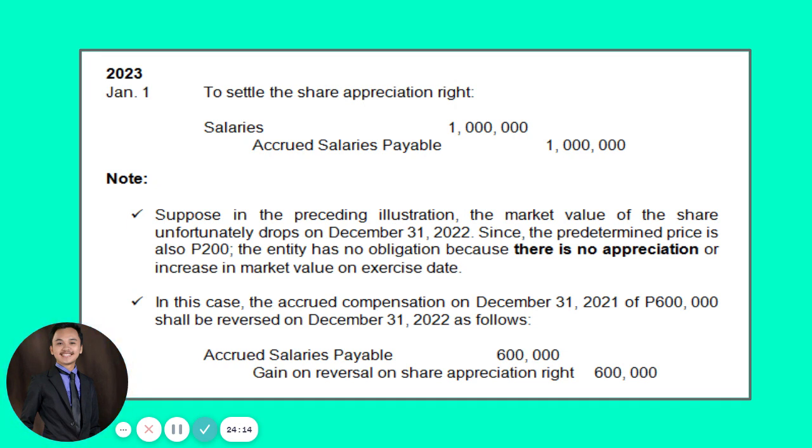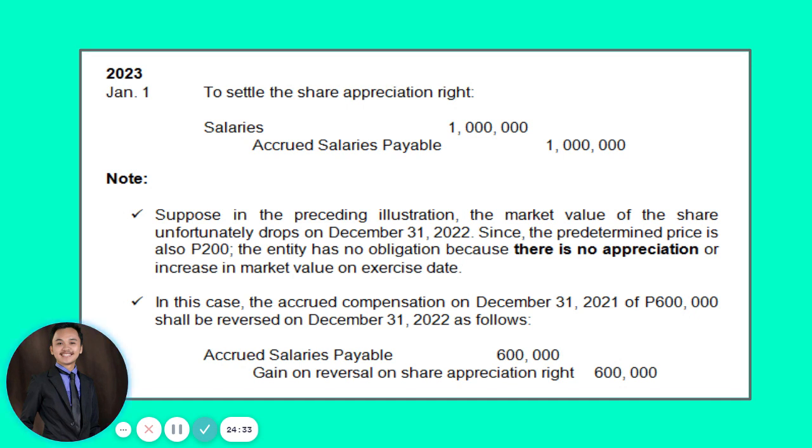Instead of 250, ang iyang market value on December 31, 2022 is also 200. So that means the entity will no longer have an obligation because there is no appreciation or increase in the market value on the exercise date.